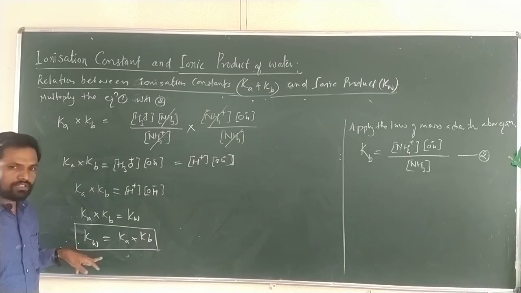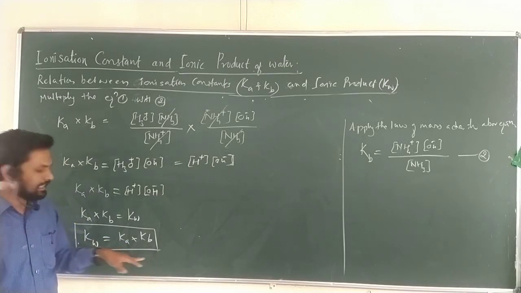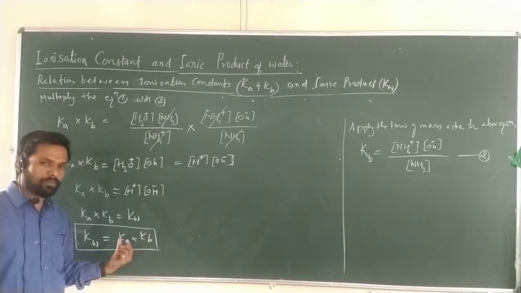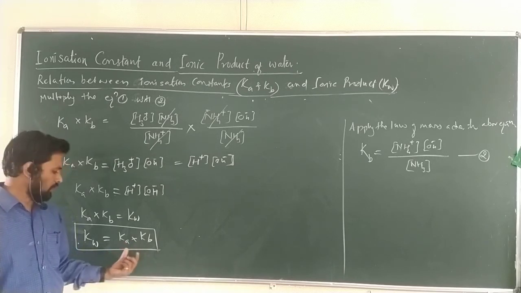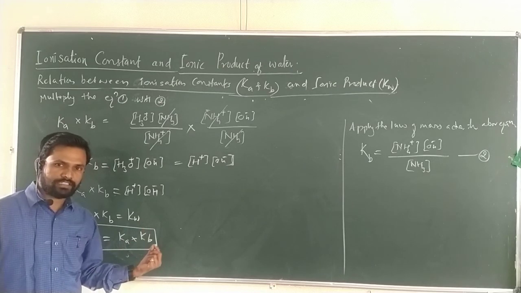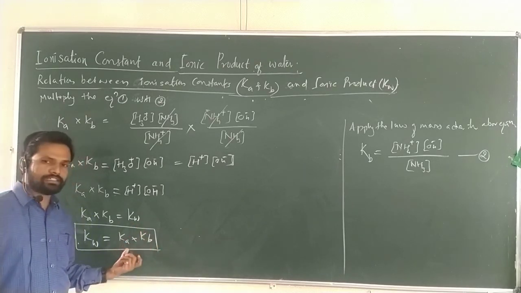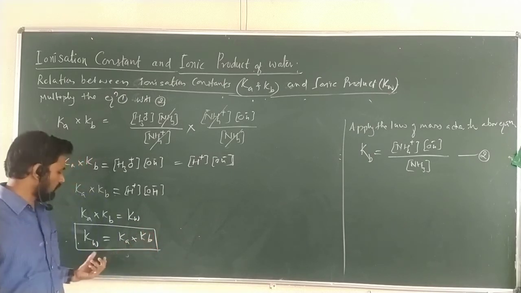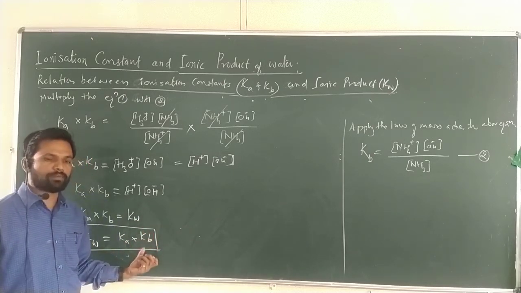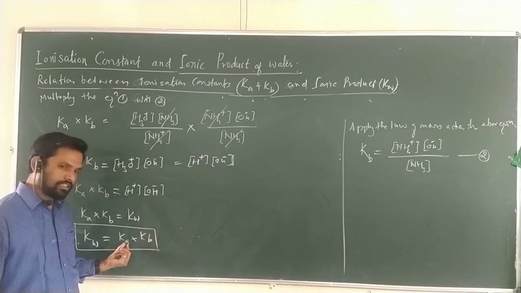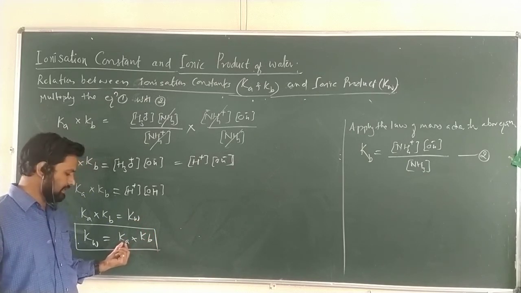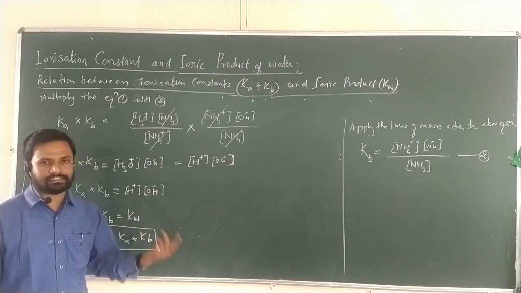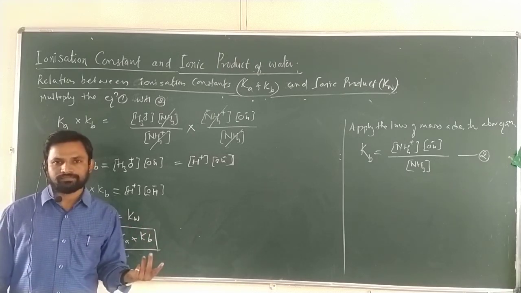The ionic product of water is equal to the product of the ionization constants of the weak acid and the weak base, that is, of the conjugate acid and the conjugate base.